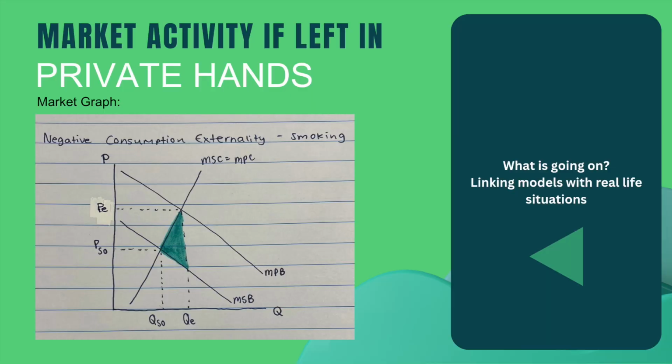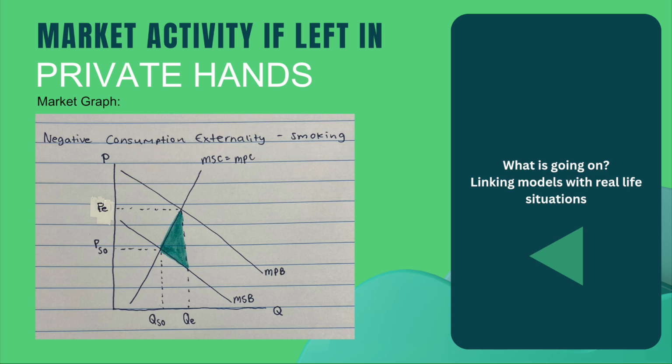Here's the market graph. This is a negative consumption externality, so opposite of the EVs, marginal social benefit is less than marginal private benefit. Buyers consume where MPB equals MPC and not at the socially optimal price and quantity. There is also deadweight loss in this scenario due to the consumers buying more cigarettes than optimal.